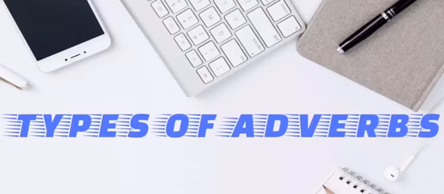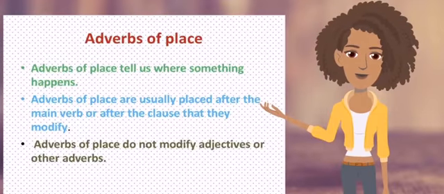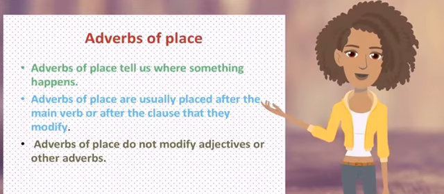Right. Now, let's discuss the types of adverbs clearly. First, adverbs of place. Adverbs of place tell us where something happens. Adverbs of place are usually placed after the main verb or after the clause that they modify.